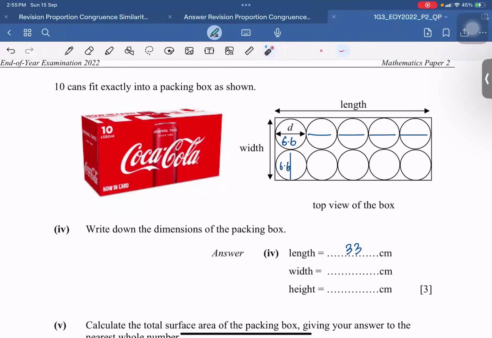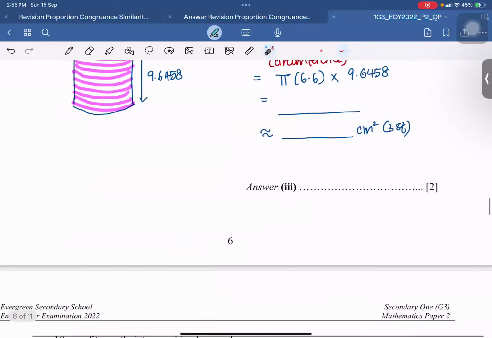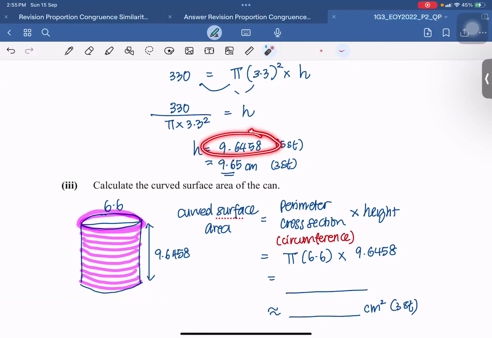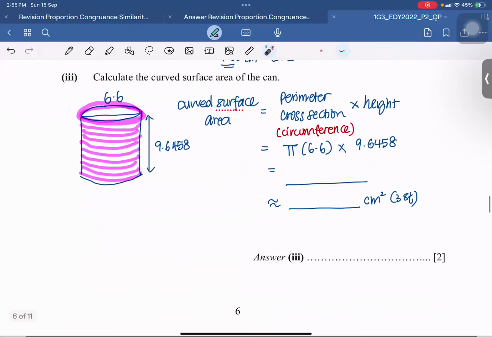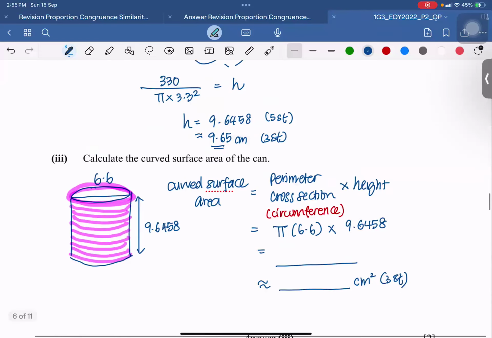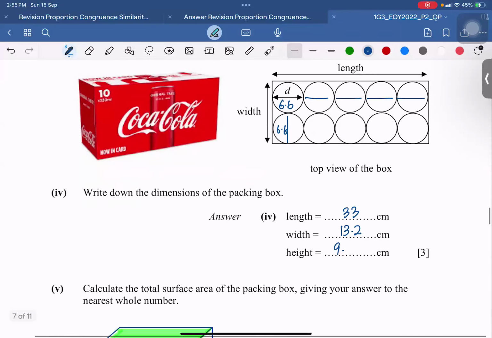The width itself, how many widths here? 1, 2. So 6.6 times 2, that gives me 13.2. And what was the height of my can? The height of my can was this number, but of course I can't measure this exactly because it's continuous. So I need to round it up. So I'll take my height to be 9.65 cm. They did not tell me whether I round it off to the nearest whole number or not, so I'm going to use 9.65, the answer that they gave me.